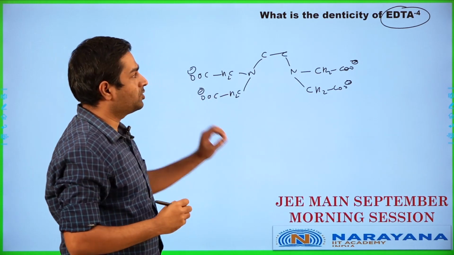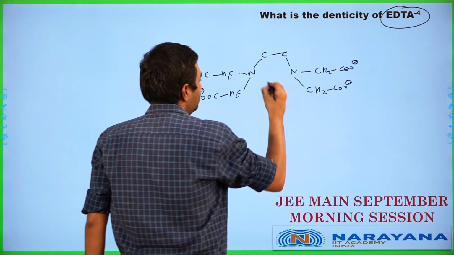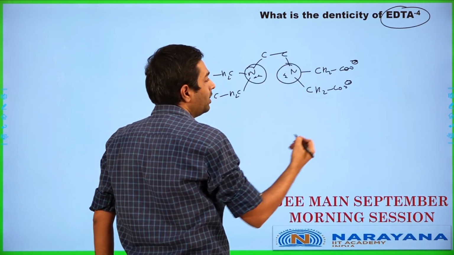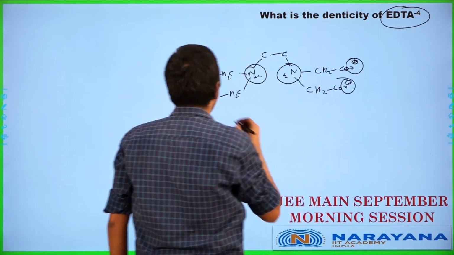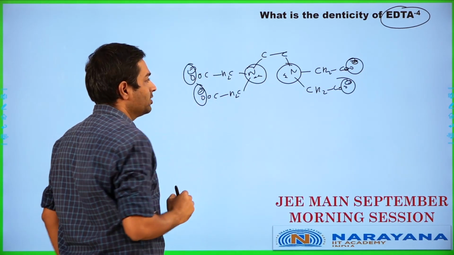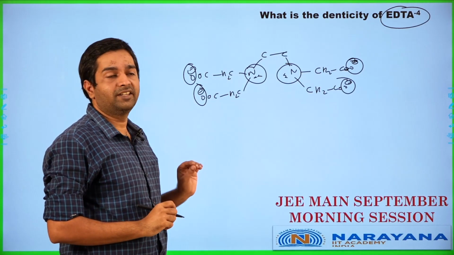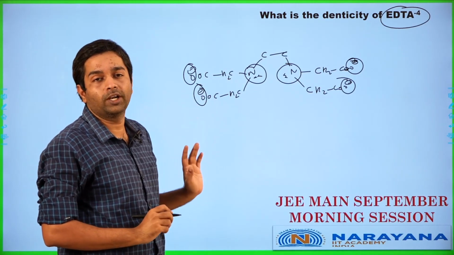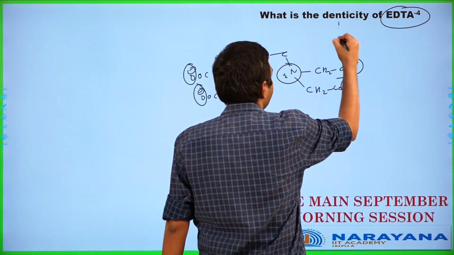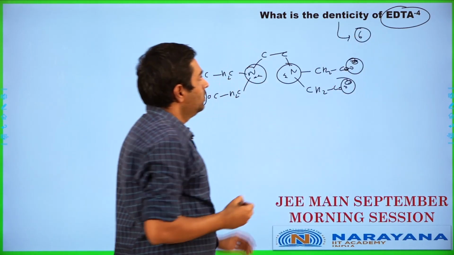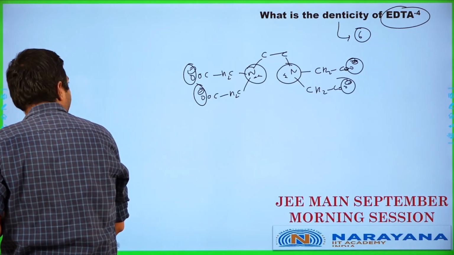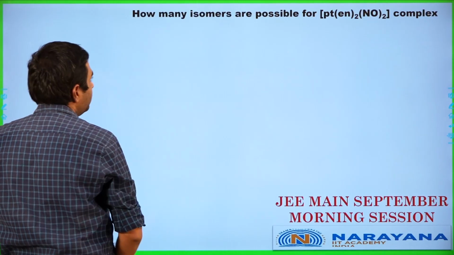So this is basically the structure of EDTA minus 4, where you're going to be having the nitrogen acting as a ligand. This is one liganding center, one more liganding center, O minus, O minus, O minus and O minus. So these are the 6 liganding centers over here which are going to be having lone pairs which will be donating to form a coordinate covalent bond. So the denticity of this is going to be 6. So this is basically going to be the denticity of EDTA minus 4. Let's get to the next one.